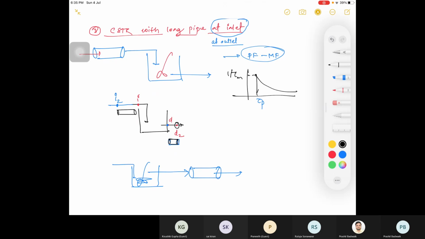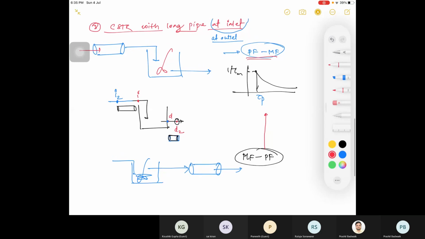It is similar to PFR followed by MFR. MFR followed by PFR, right? Okay, yeah, you can say, but this case is actually your MFR followed by PFR, and this is same to this condition, that is PFR followed by MFR. So I'll say CSTR with long pipe at inlet or exit, both of these conditions are same, right? Okay.